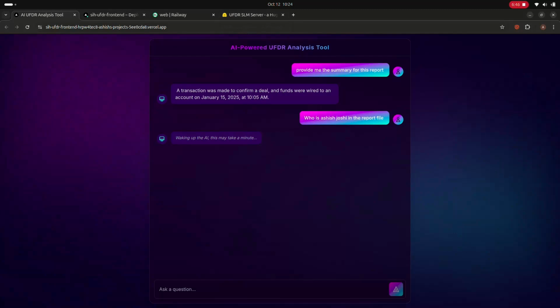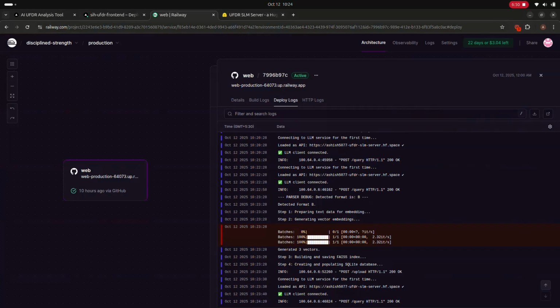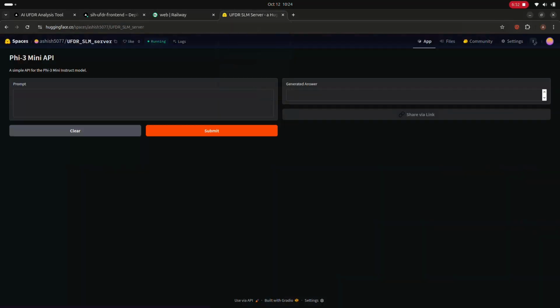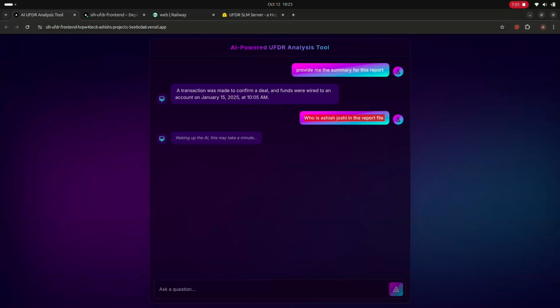So it is going to take this question to the backend, to the SQLite database, and Phi-3 mini is going to search that, but it does not see Ashish Joshi there. So what is it going to do? We'll see in a minute. We have to wait a few seconds here.